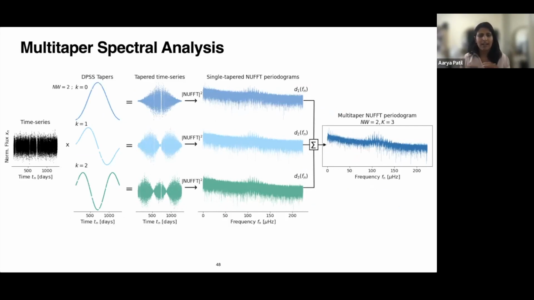But if I want to jackknife these, then instead of using 3, I can use 2 out of the 3 with different combinations. So I can use the first 2 estimates, combine them together, I can use the last 2, and the first and third, to get 3 different estimates of the periodogram itself and get a sense of what the confidence interval of the periodogram estimate is.